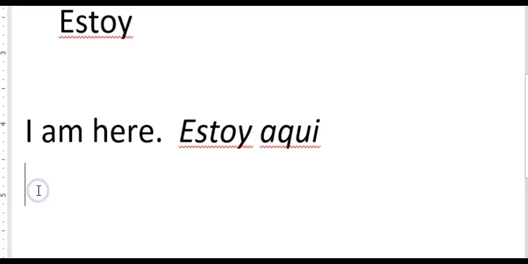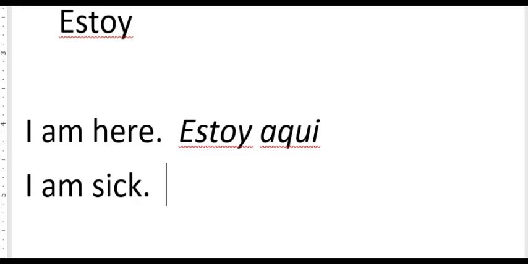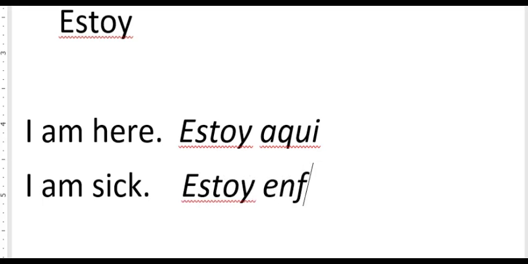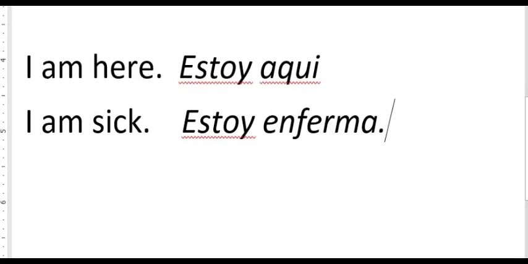I can say I am sick. In that case, I would say estoy enferma. In both of these cases, I chose the verb estar because they're conditional or temporary situations.